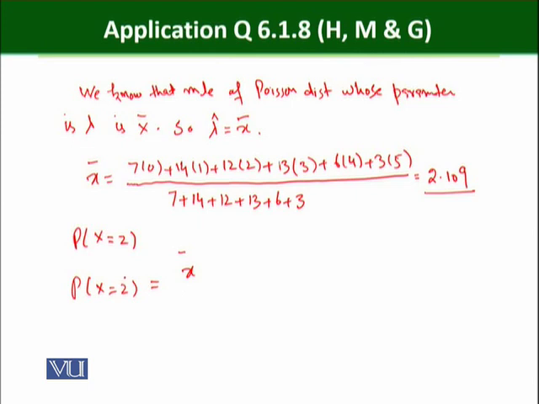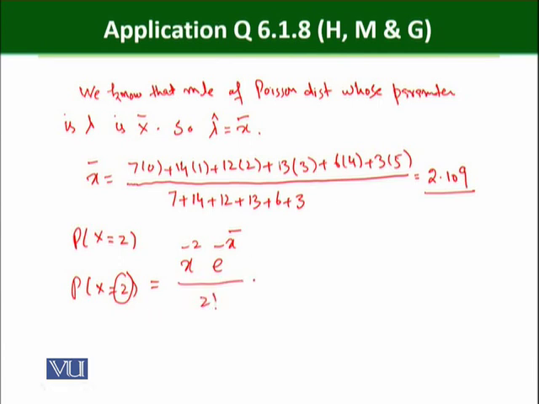Actually, sorry, we have to write down this value: x bar raised to power 2 into e raised to power minus x bar. We just write it in terms of its estimate.